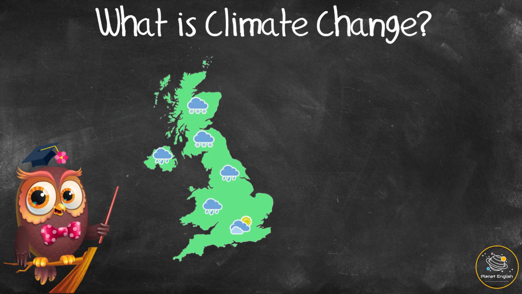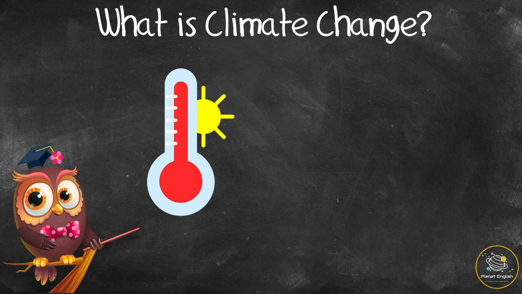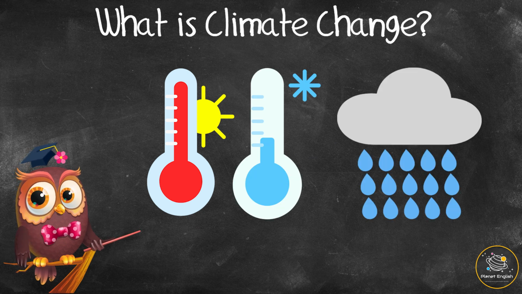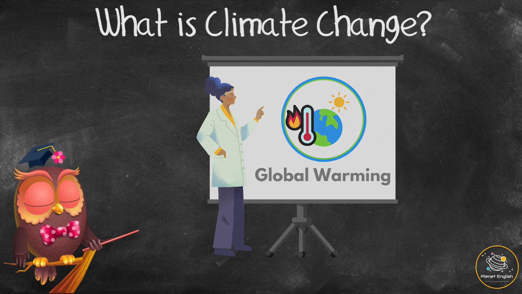Climate change describes how the typical weather in an area changes over a long period of time. This could be higher and/or lower temperatures, or the amount of rain that falls in an area. Scientists have seen that the Earth is getting warmer. This is often called global warming.